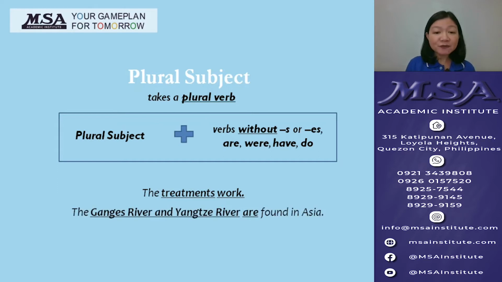The Ganges River and Yangtze River are found in Asia. The subject Ganges River and Yangtze River is plural, so it goes with the plural verb are. They were in the countryside last summer. The subject they is plural, so it goes with the plural verb were.